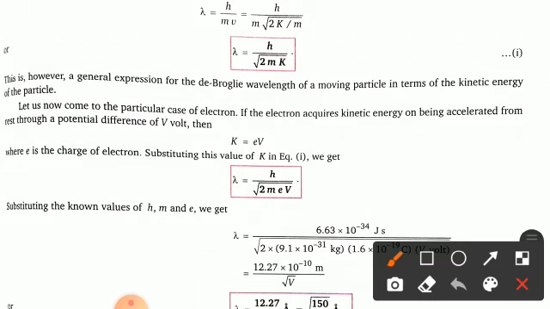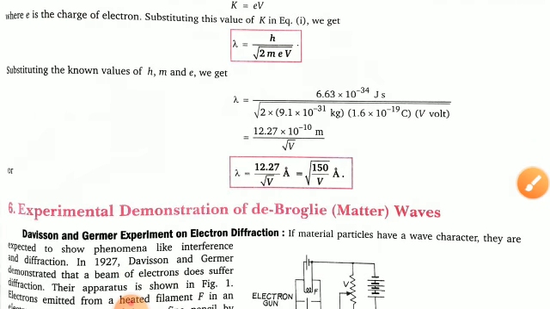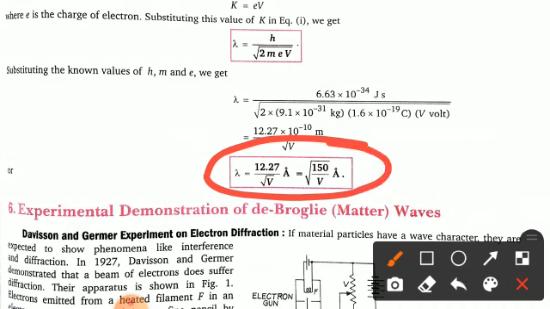So where e is the charge of the electron, substituting the value of k in equation first. Here you put the value of k. So the relation comes out to be lambda equals h upon root 2 m e V. And if we put the values, after putting the values, the relation comes out to be 12.27 by root V angstrom, which is root 150 by V angstrom. I hope you understand it.